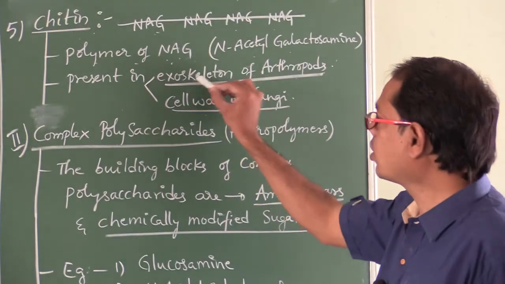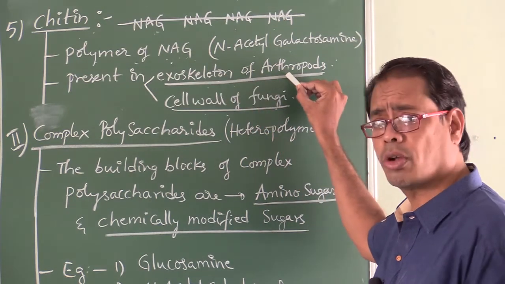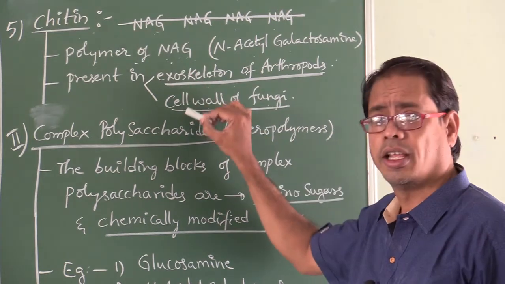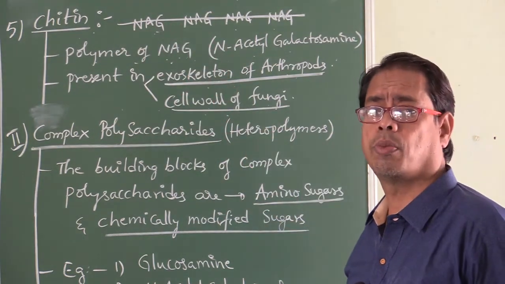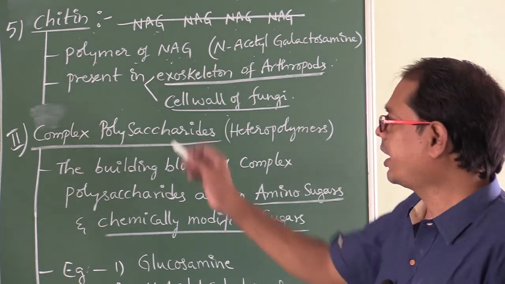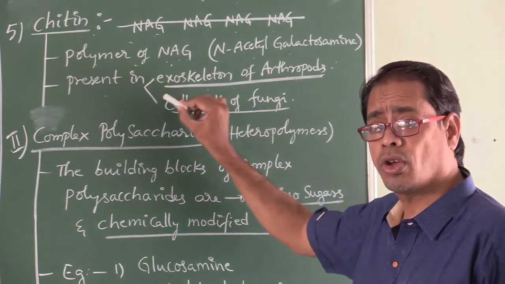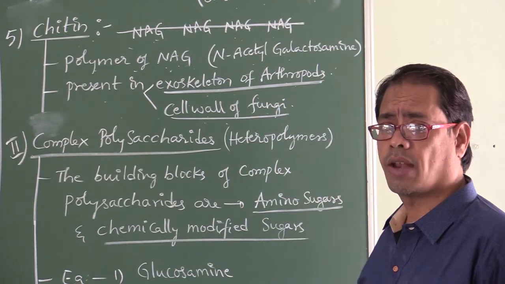False. Exoskeleton of arthropods means true. The cell wall of fungi is made up of chitin. Chitin is a homopolymer. Chitin, a polymer of NAG, is present in the exoskeleton of arthropods and the cell wall of fungi.